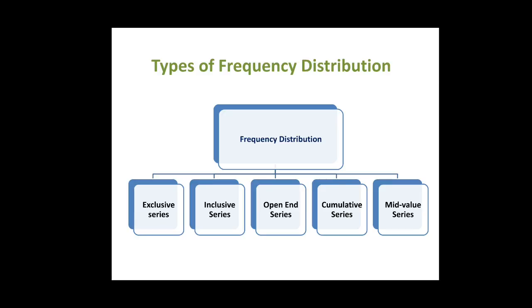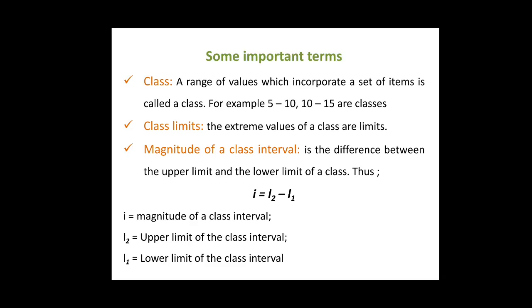Now coming to the types of frequency distribution. Frequency distribution is classified into five major types. First, exclusive series. Second, inclusive series. Third, open-end series. Fourth, cumulative frequency series. And the fifth type of frequency distribution is mid-value series. Dear students, before a detailed study of the different types of frequency distribution, let us first understand some important terms related to frequency distribution or continuous frequency series.